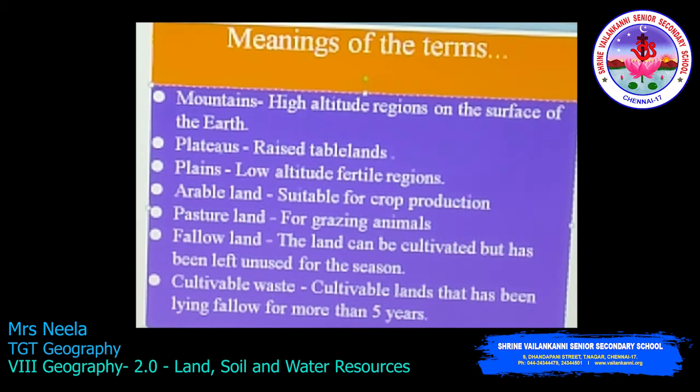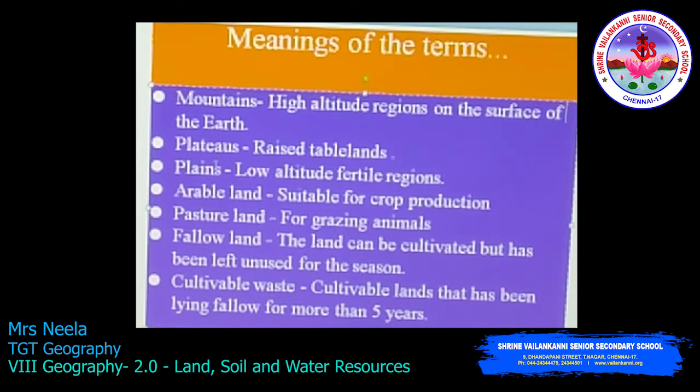The next one is the plateaus. The plateaus are the raised table lands. Here 45% of the earth's surface is covered by the plateaus. They are high and flat on top. They are the banks of minerals. In these areas, mining and related industries are very common. The low plateaus are for agricultural use and the high plateaus are for cattle grazing, and sometimes it is desert.